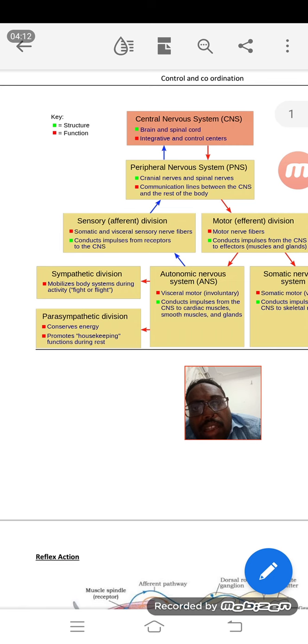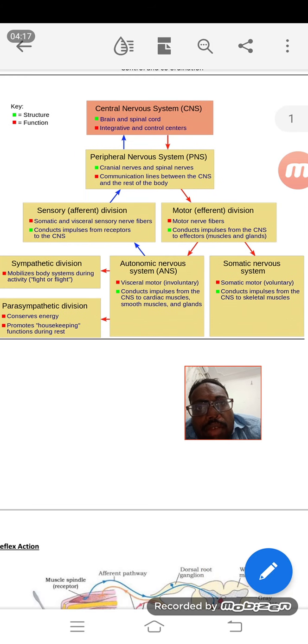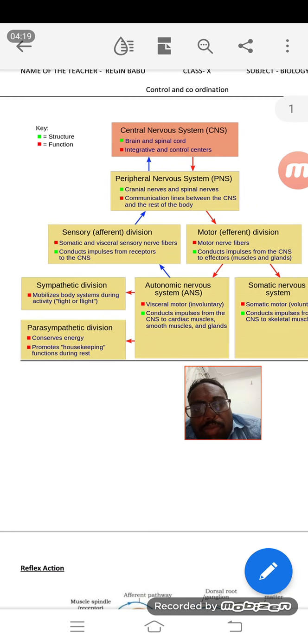This is the main thing you have to understand. You can see here some arrows given up and down. One orange arrow is going down and a bluish-violet arrow is going up. It shows how they are communicating between the central nervous system and the other organs. Is it clear?